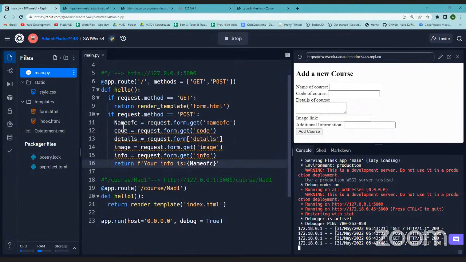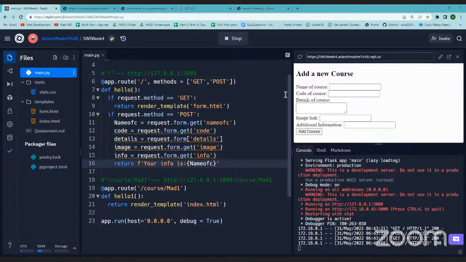Because what I did, I simply got those values and simply returned them in the form of a string. So if I click on this add course, it will hit the post method and go to the same URL. This URL will say, okay, you are hitting this URL, no issues, we will see what method you're hitting with.